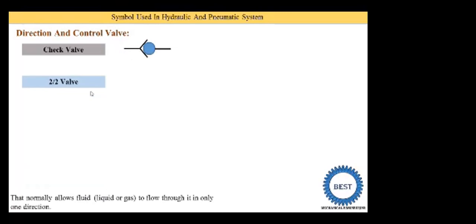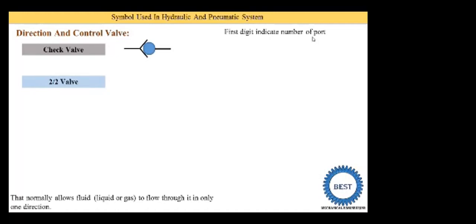Next is the 2x2 valve. Now what is the meaning of 2x2? First we understand that, then we move towards the symbol. The first digit indicates the number of ports. Now what is the meaning of port? A port supplies the oil or gas, meaning fluid, from one side to another side. It is like a valve, so it is called the port here.